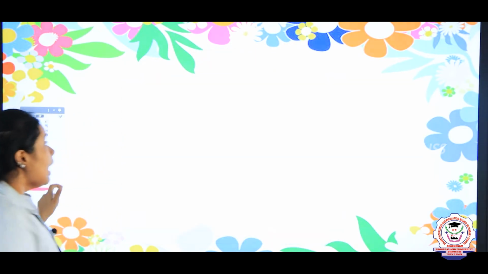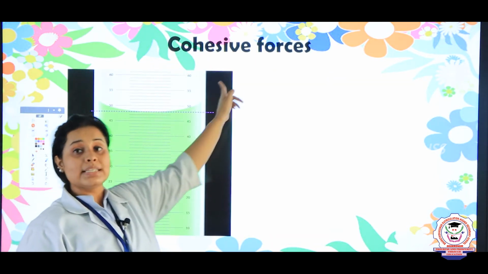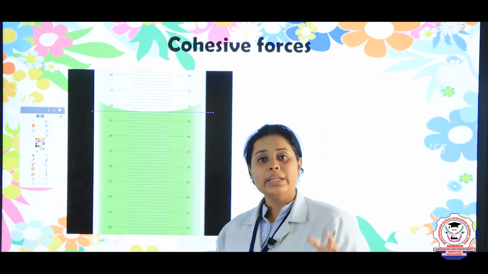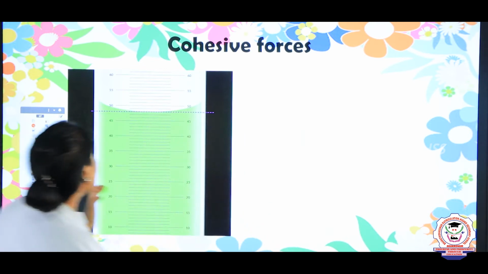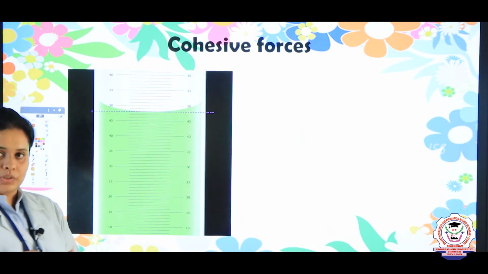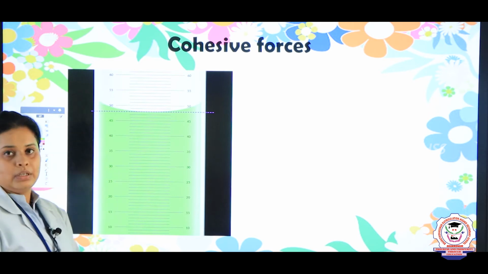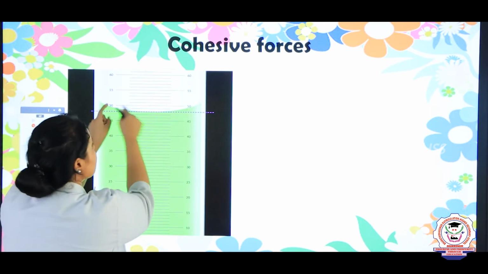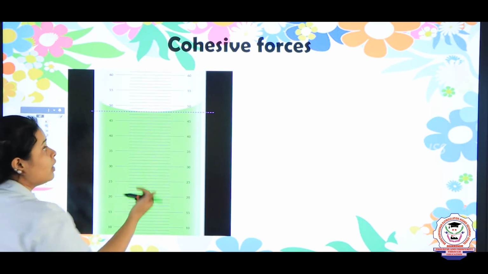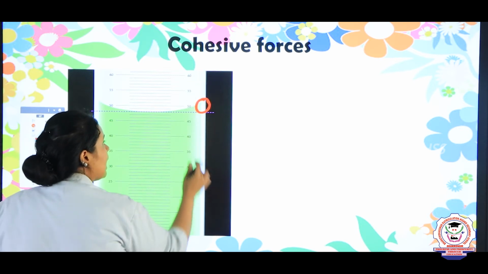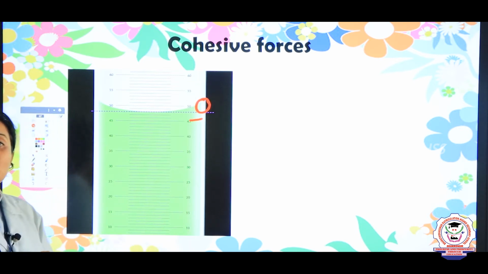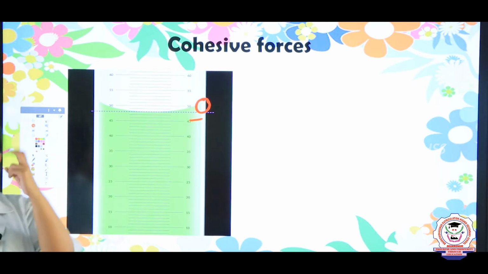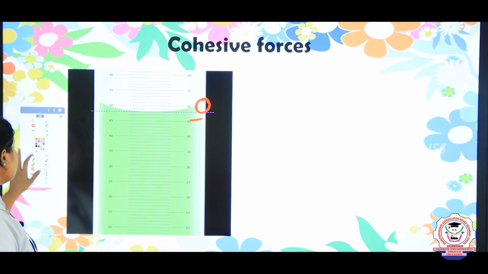Okay? And then comes the process of cohesive force. Children, cohesive means there will be a force difference between 2 different atoms. For example, here I have taken a glass tube, and in this glass tube I add a liquid. Now when I add the liquid, you will see that some particles form a U-shape, right? So when there is attraction between the glass and the liquid, it is known as cohesive force.